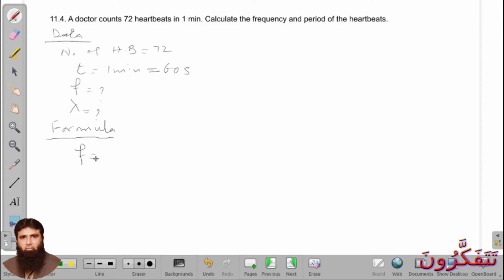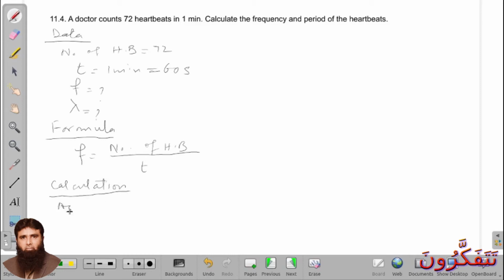So calculation: frequency is equal to number of heartbeats divided by time.